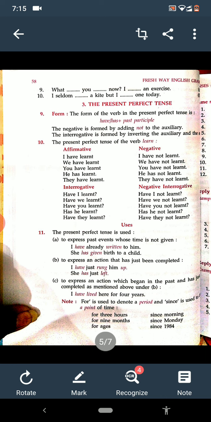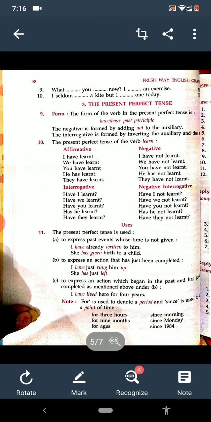For example, see here, number 10 is written and examples are there. See them. Affirmative means positive statements. I have learned, we have learned, you have learned, he has learned, they have learned. Means if he, she, it and any singular name is there, then we have to use has, and if any plural and I and you are there, then we have to use have.